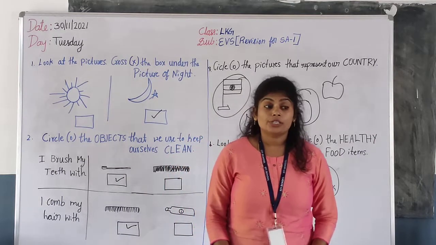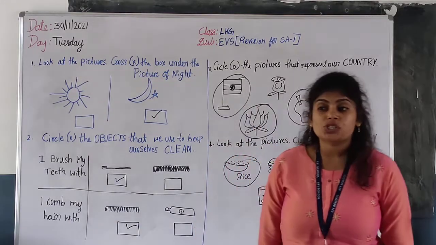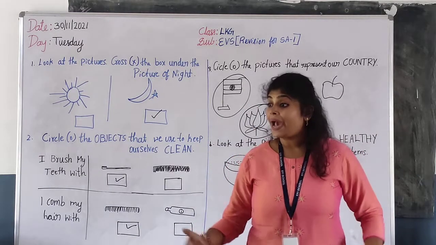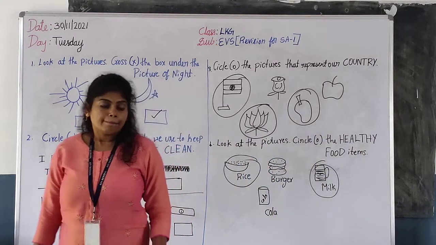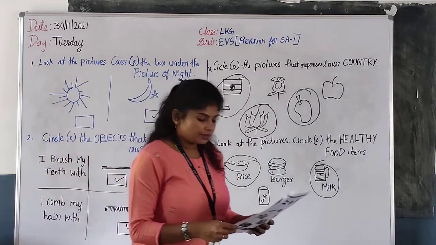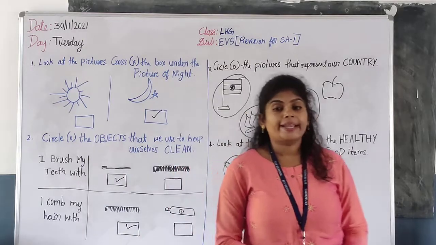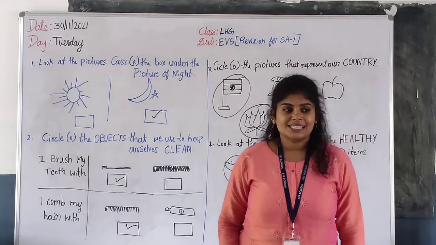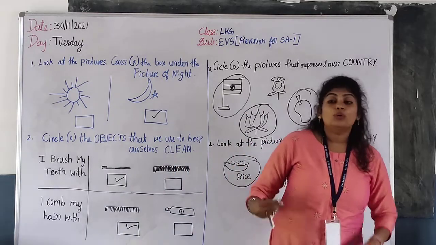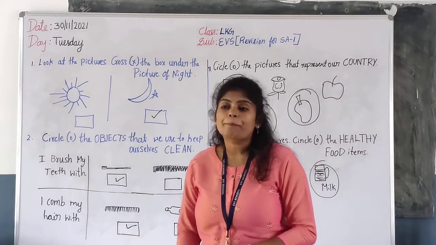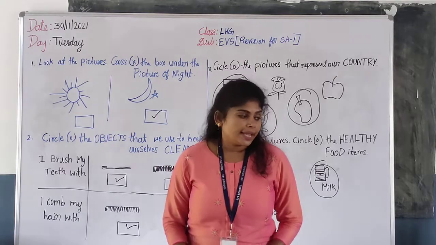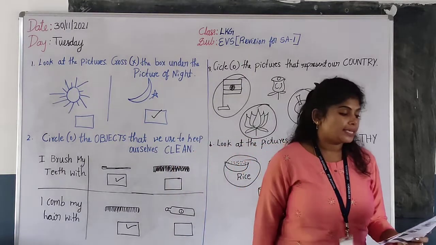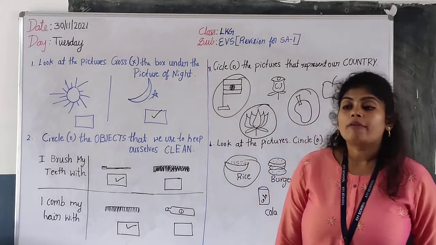Next, police station. Who will be there in the police station? Policeman. Next, market. Who will be there at the market? Shopkeepers. The person who is selling the things, okay? Shopkeeper. Yes, children, very good. Then, circle the things that represent our country.